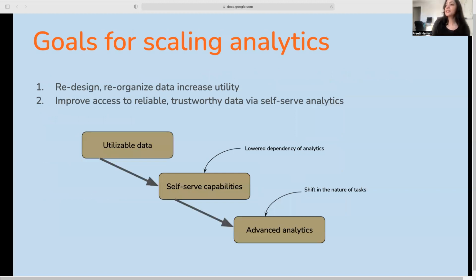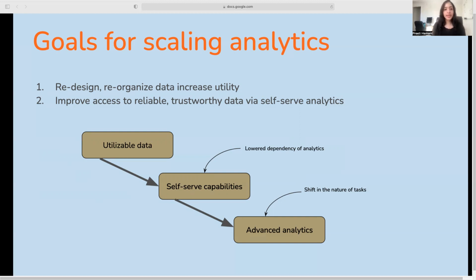So after we completed the root cause analysis, which uncovered two problem areas, we set up some goals towards making data more integral and valuable to the business. Our goals were, one, to reorganize data in a way that increased its utility. And second, to improve access to reliable, trustworthy data via self-serve.